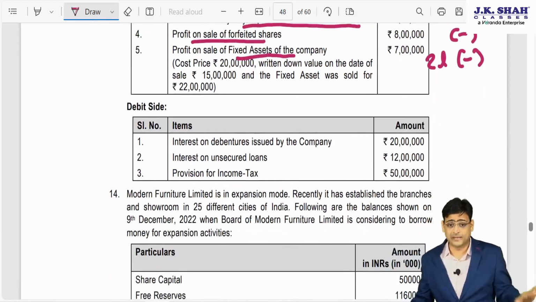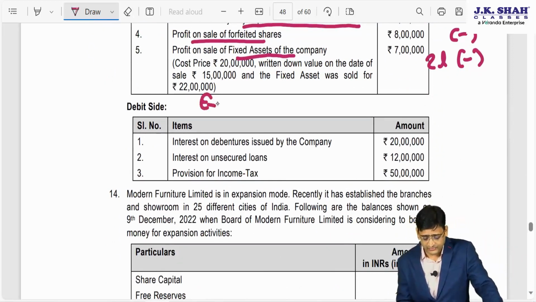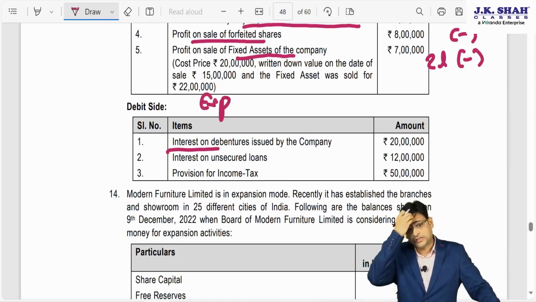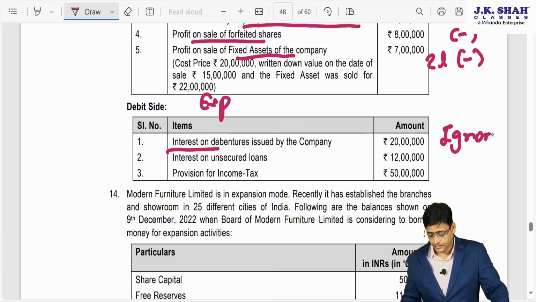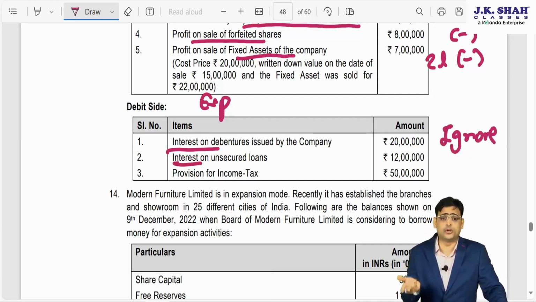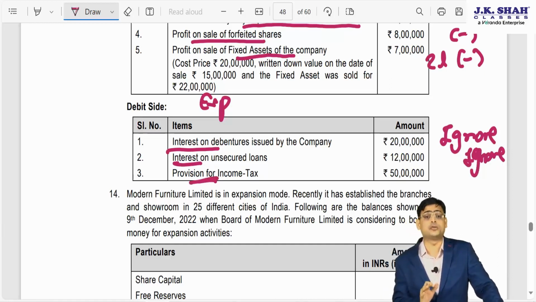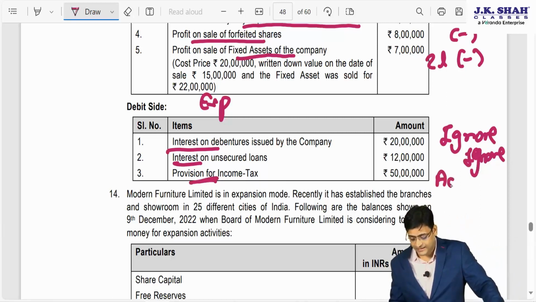Now if you see on the debit side, the interest on debenture issued by the company, now that is expenses. The expenses which should be allowed and already allowed, we will ignore that. So interest on debenture is a business expense taken on loan. So this is allowed. So we have to ignore this. Interest on unsecured loan, that is also a loan only, and that is a business expense allowed. So we have to ignore that. But provision for income tax is not allowed as expense, and since it is already taken as expense, we will add back this amount.